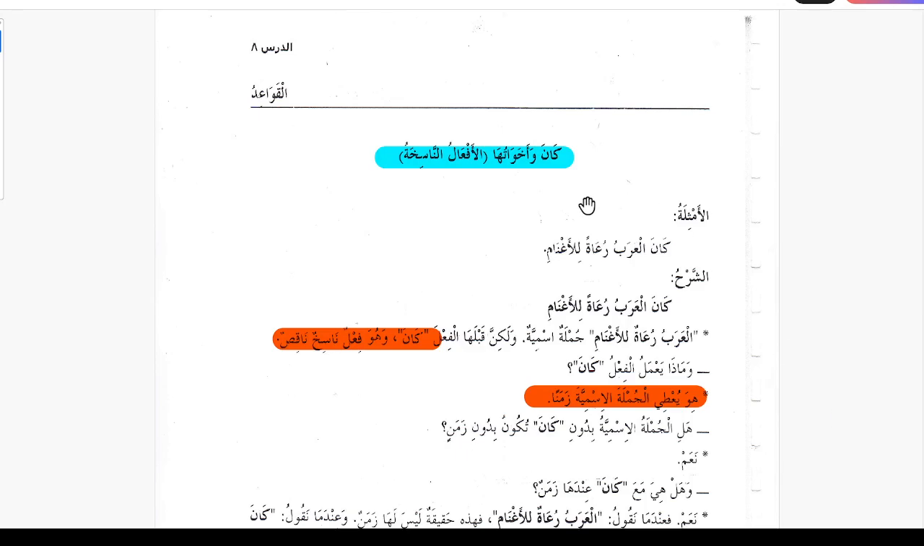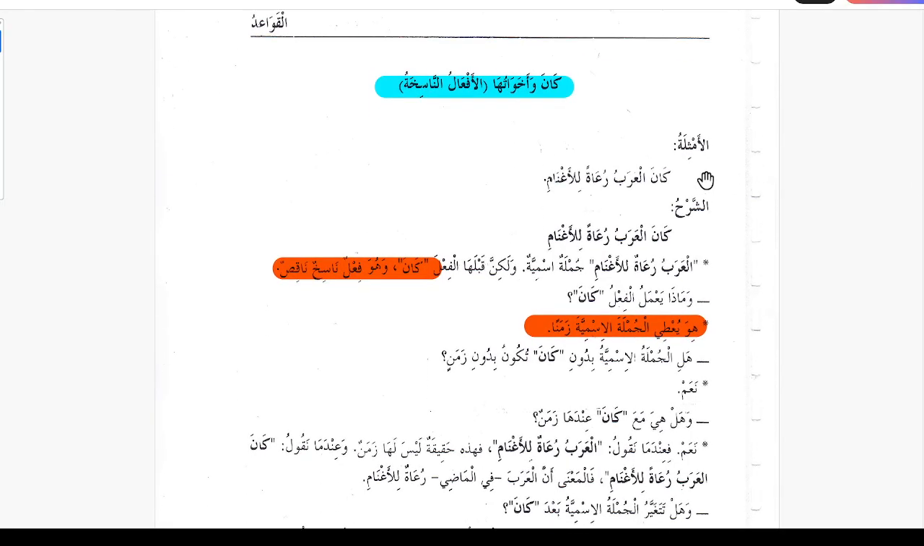Bismillahirrahmanirrahim. We're studying lesson number 8. So this lesson is about Kana wa akhwatuha. Those are called afalul nasikha. In the last lesson we studied inna wa akhwatuha, and those were harufun nasikha. Those were the haruf, and these are afal. These are the verbs.